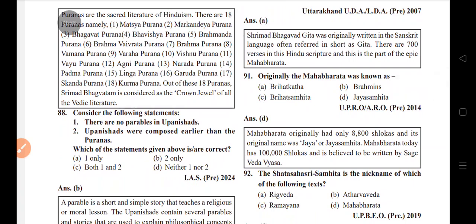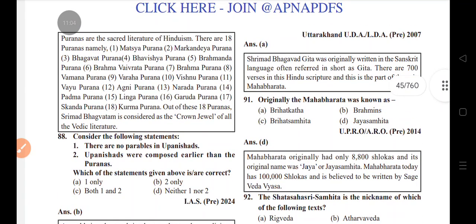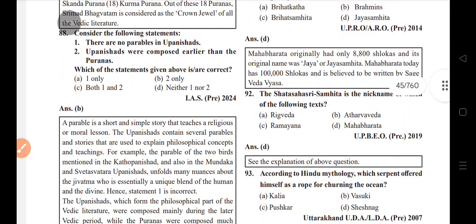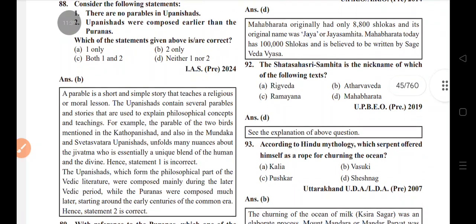There are no parables. The Upanishads were composed earlier than the Puranas. Matsya Purana, Markandeya Purana, Bhagavata Purana, Bhavishya Purana, Brahmanda Purana, Brahmavaivarta Purana, Brahma Purana, Vamana Purana, Varaha Purana, Vishnu Purana, Vayu Purana, Agni Purana, Narada Purana, Padma Purana, Linga Purana, Garuda Purana, Skanda Purana, Kurma Purana. Shatasahasri Samhita is the nickname of the Mahabharata.